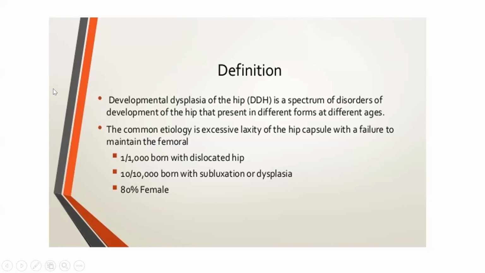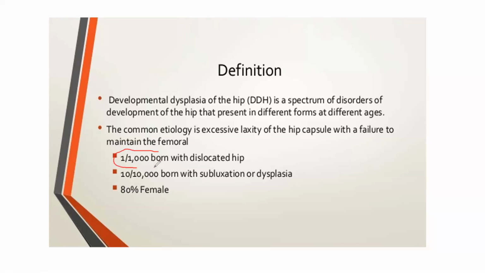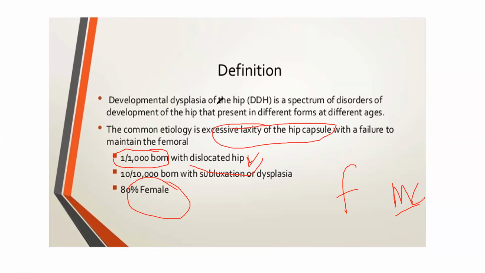The main importance is that it's very common, 1 in 1,000 births. Of every 1,000 children, one would be associated with a dislocated hip. Mainly females are affected. Every 1,000 females, one will come with this issue, DDH. There is laxity of the hip capsule. We'll talk about hip capsule laxity ahead.